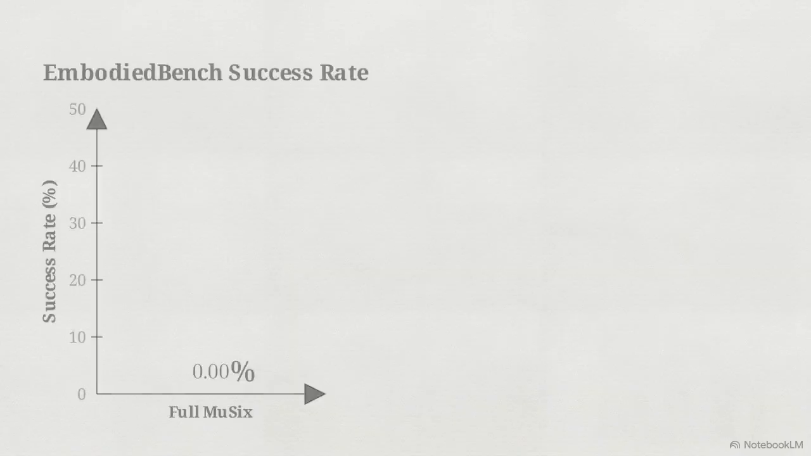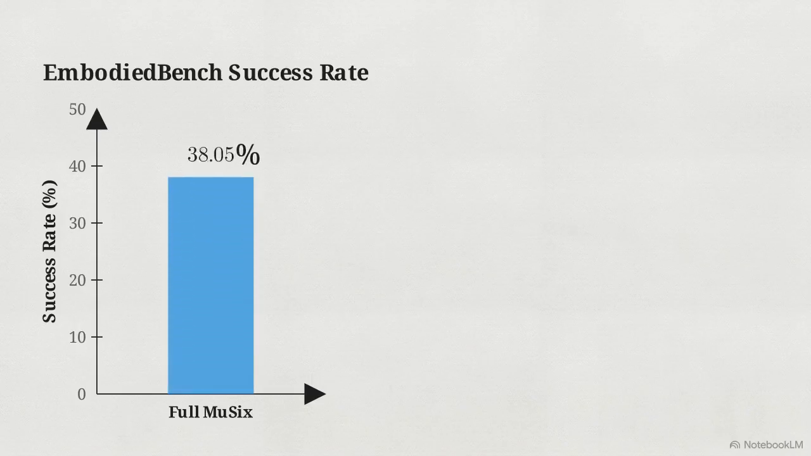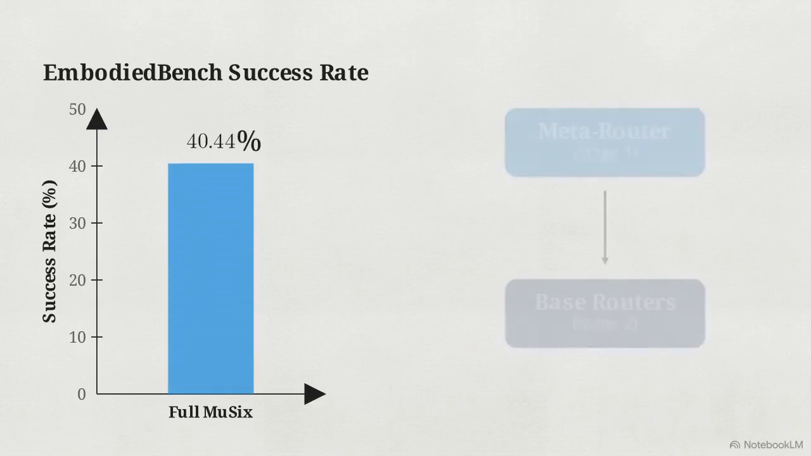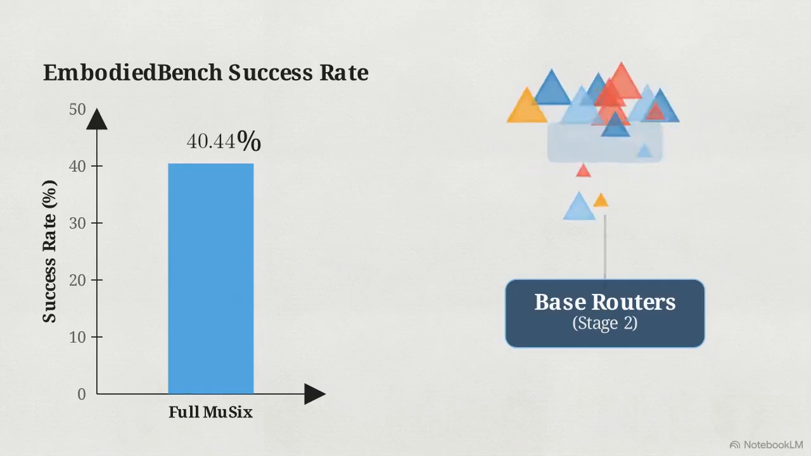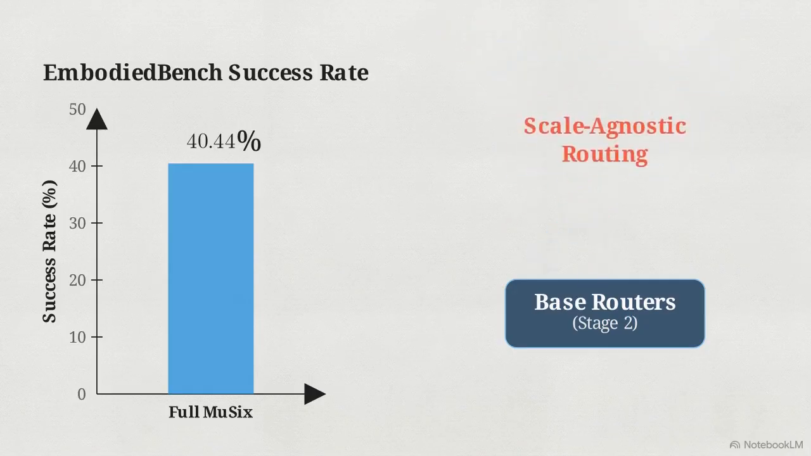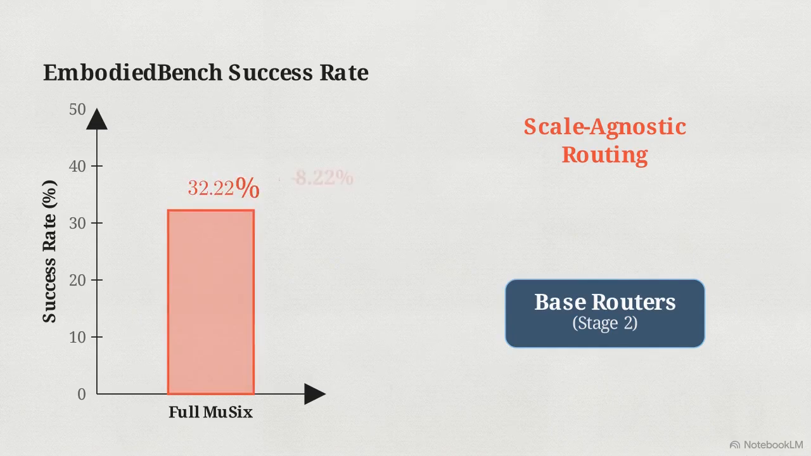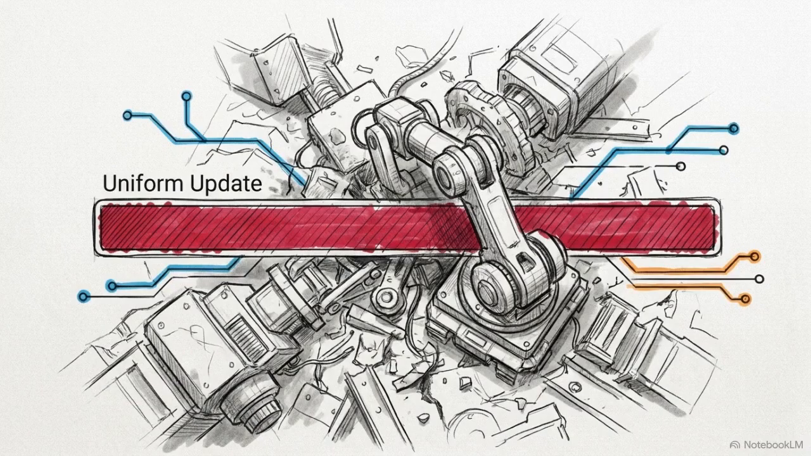When we examine the ablation study data from the Embodied bench trials, we see a severe drop in performance the moment the meta-router is removed from the system. Removing the meta-router forces the architecture back into scale-agnostic routing. The framework's efficacy collapses, pulling the success rate from 40.4% down to 32.2%. Monolithic test time updates are incompatible with the chaotic reality of physical robotics.